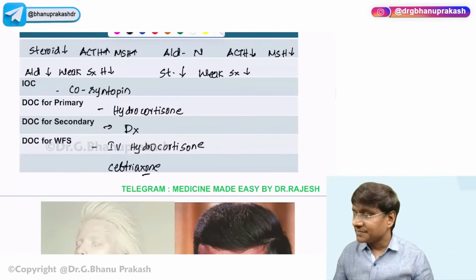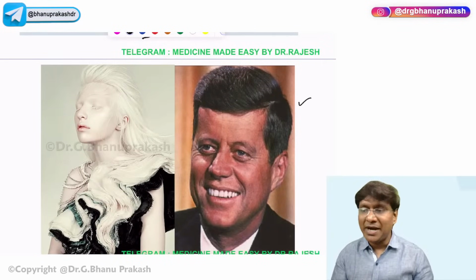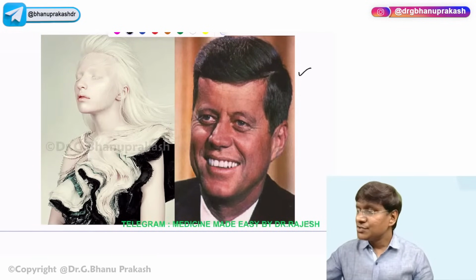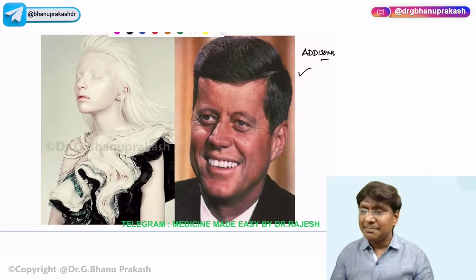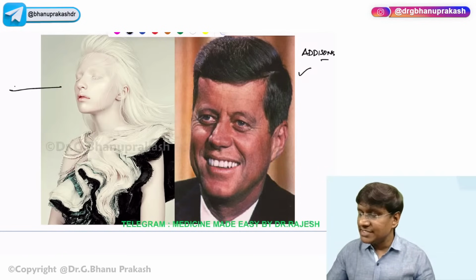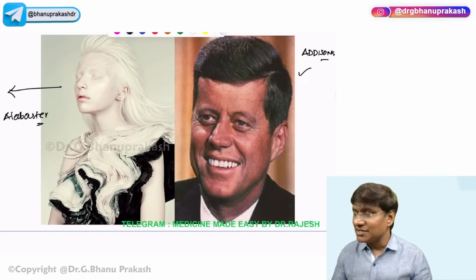Okay. Now, you can observe the great personality who had this particular Addison's is John F. Kennedy. He was the former president of United States of America. So he had this Addison's. And that is the reason why you can observe the pigmentation. It is the hyperpigmented skin, right? And this will be the alabaster skin, right? And you have many differential diagnoses for this alabaster skin or the hypoalbinism. Even that is also a differential diagnosis, right? So we are done with the discussion related to the Addison's.